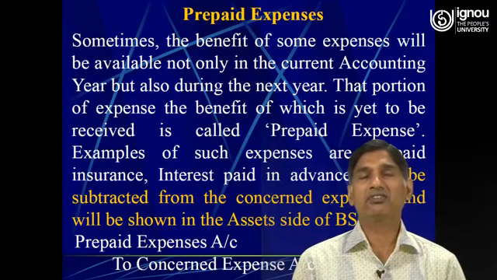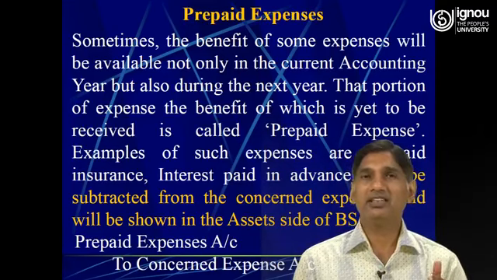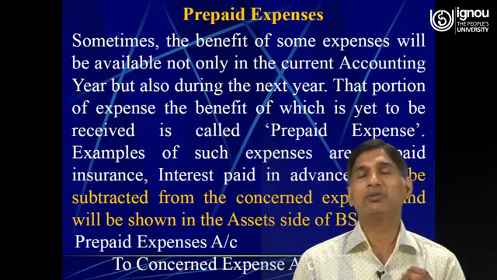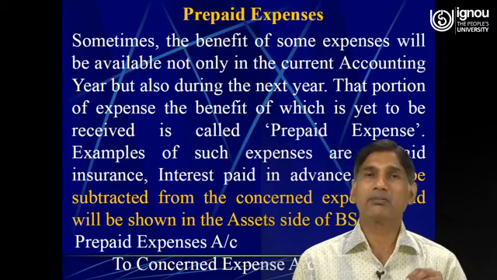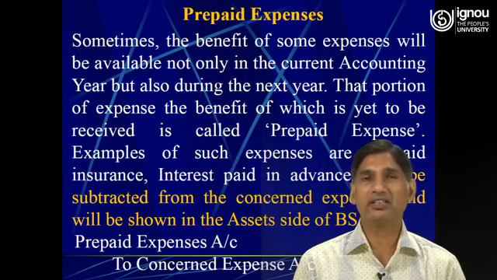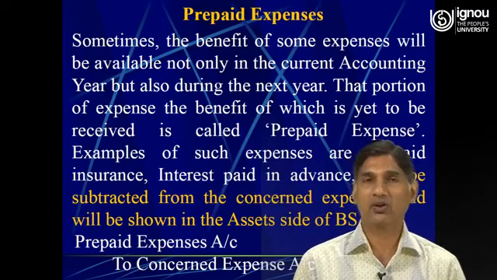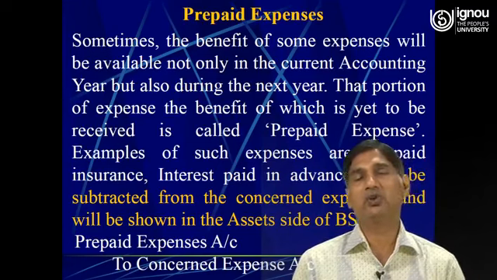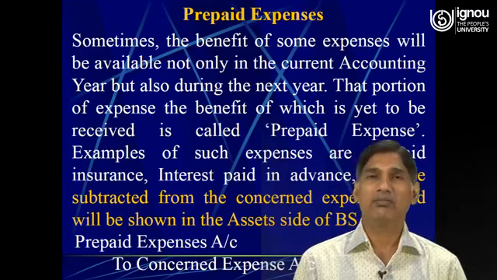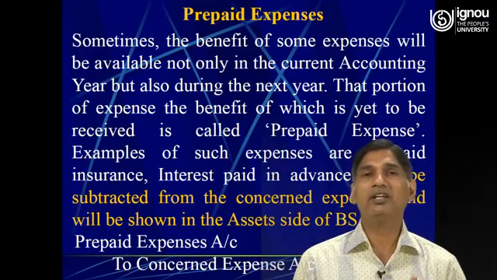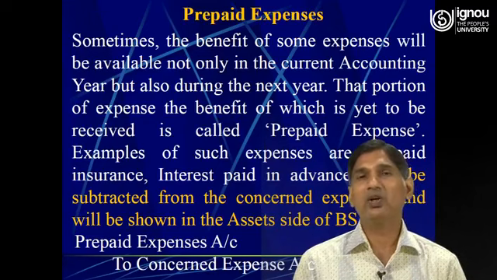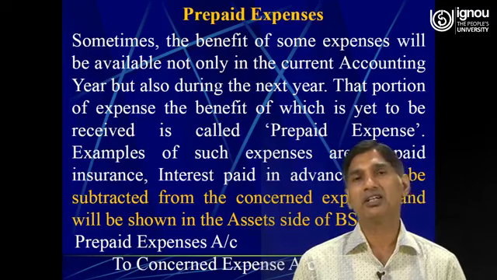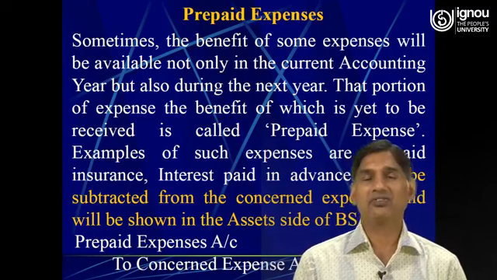So while preparing the financial statement, the amount of the prepaid expenses will be subtracted from the concerned expenses in the trading or profit and loss account, and will also be shown in the asset side of the balance sheet, because we have made the payment in advance. So until or unless the benefit of such advance payment is received by the business, it will be treated as an asset for the business.